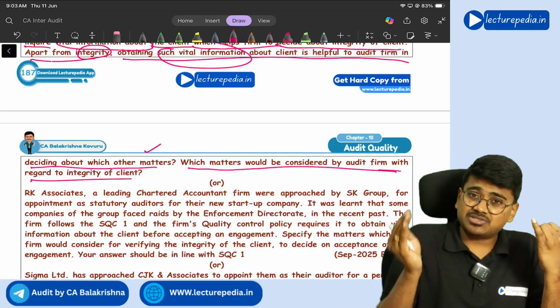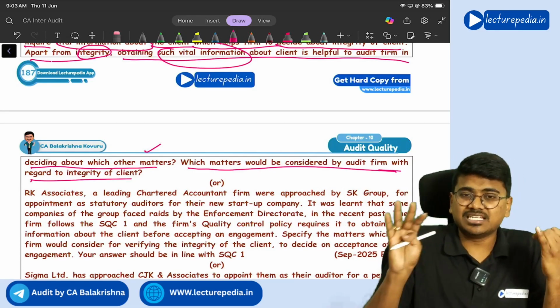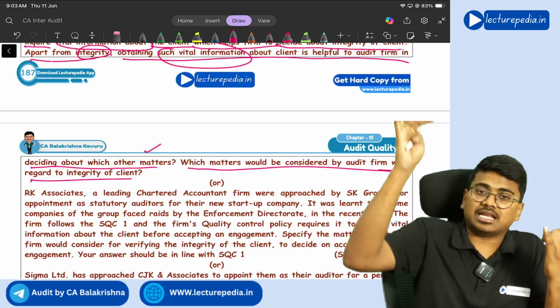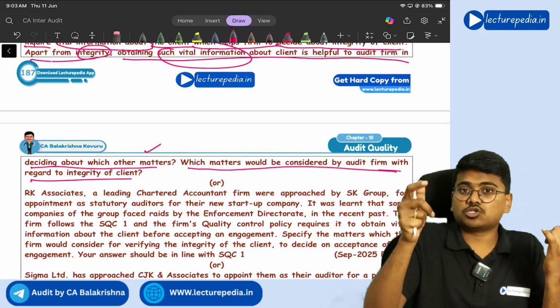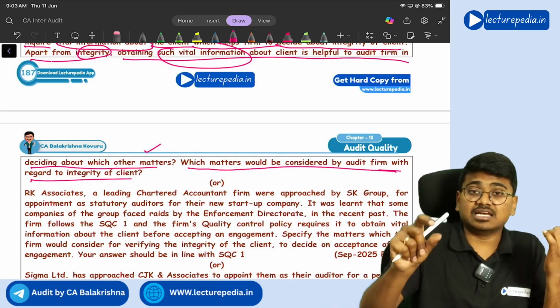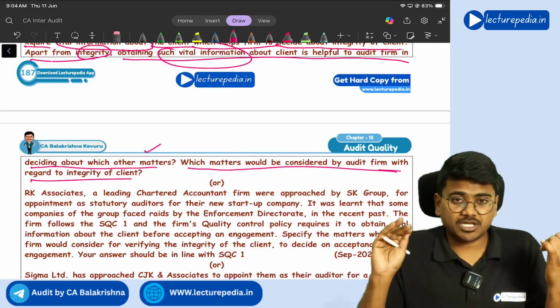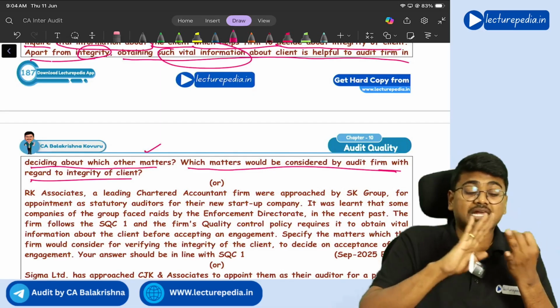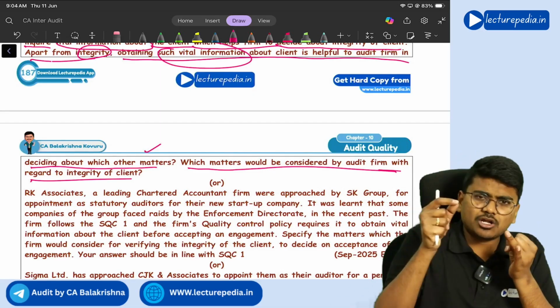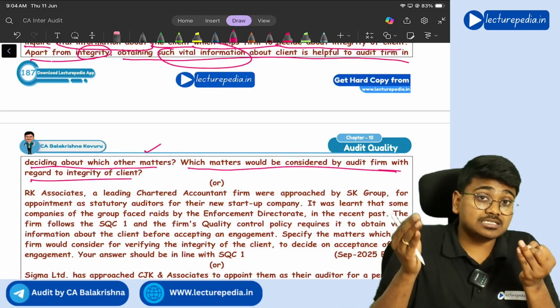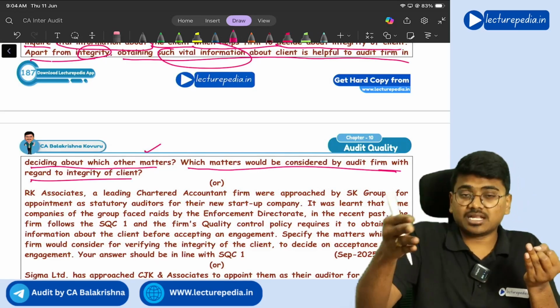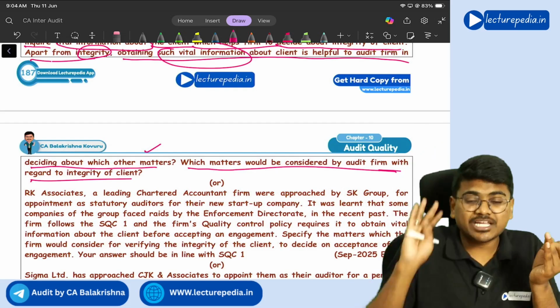Because if the business that he is doing itself is illegal business, for sure the client will not be having integrity. So you have to understand the nature of business of the client, is it legal, and the type of operations that he is involved in. Next, you have to check whether there are any pending cases against the client, whether there are cases as per money laundering. Is the client involved in any money laundering activities?